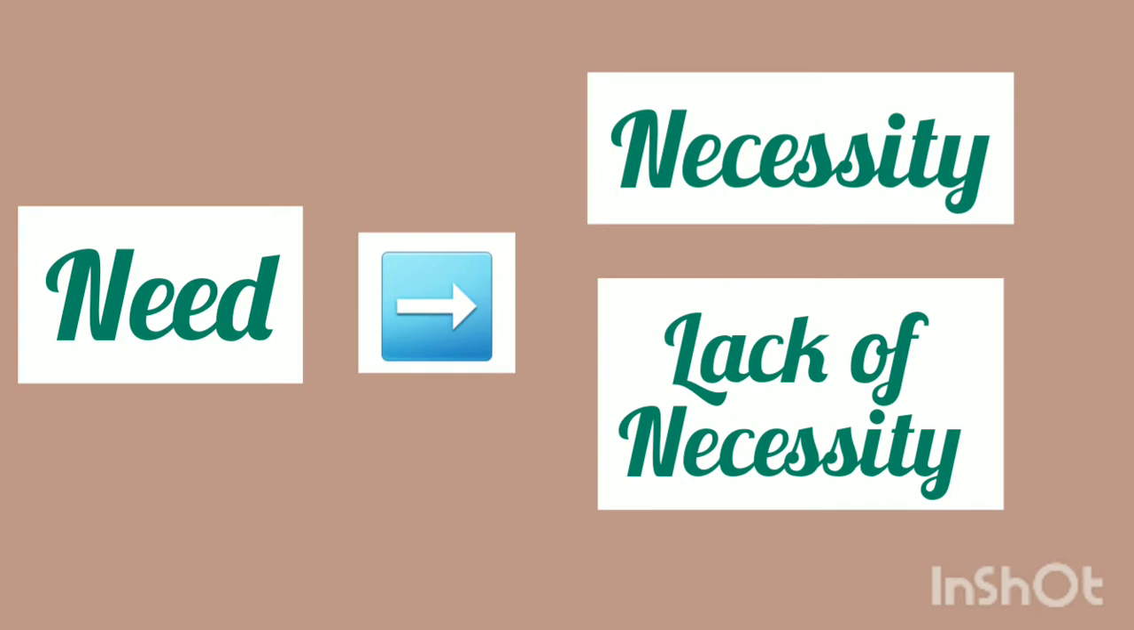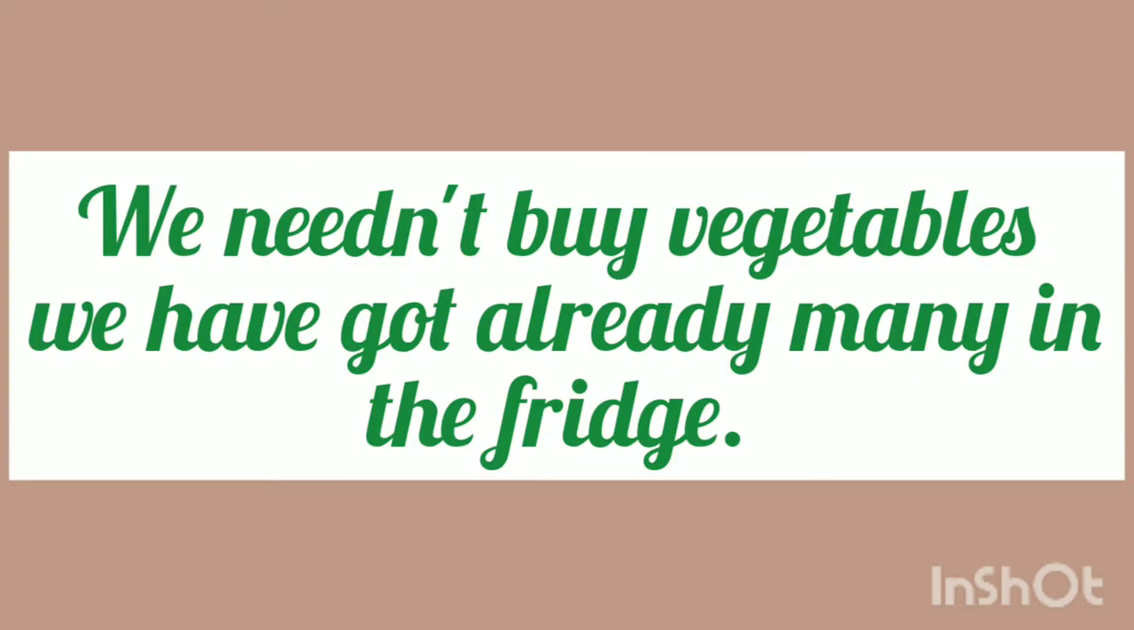So we use it in the negative sentence to show lack of necessity. Here's an example for you. We needn't buy vegetables. We have already got many in the fridge. It means there is no necessity to buy vegetables. So it shows lack of necessity.